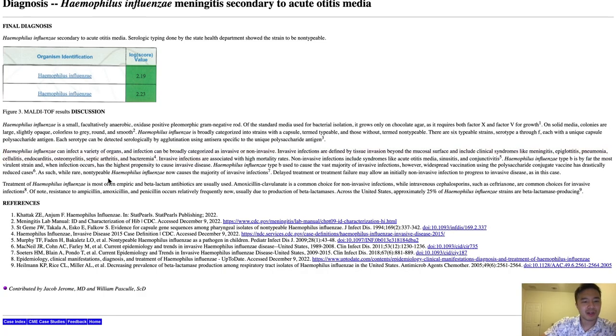All right, so treatment of Haemophilus influenzae is often empiric and beta-lactam antibiotics are usually used. Amoxicillin clavulanate is a common choice for non-invasive infections, while IV cephalosporins such as ceftriaxone are common choices for invasive infections. Of note, resistance to ampicillin, amoxicillin, and penicillin occurs relatively frequently now, usually due to the production of beta-lactamases. Across the U.S., approximately 25% of Haemophilus influenzae strains are beta-lactamase producing.